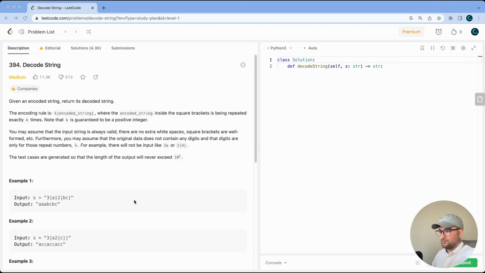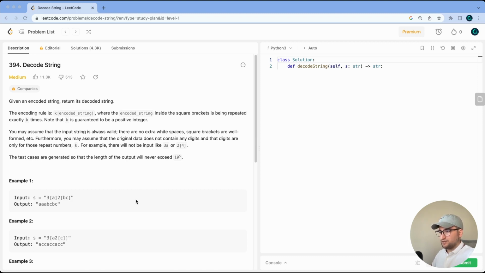k[encoded_string], where the encoded string inside the square brackets is being repeated exactly k times. And you should note that k is guaranteed to be a positive integer. And you may assume that the input string is always valid. There are no extra white spaces, and also square brackets are well formed, and so on.